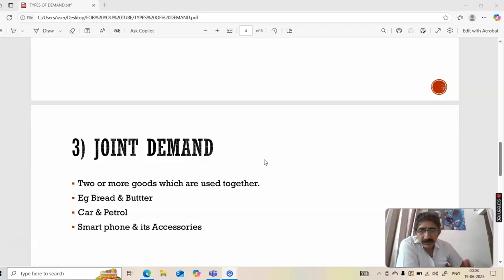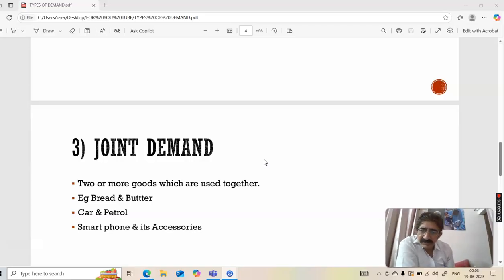Yeah, so oil paint or acrylic paint, and those painting brushes, and that, what do you call that, that plate in which you put oil or maybe water paint if you're doing watercolors, and the canvas or art file, they all are demanded together because for making a painting you require all this stuff.